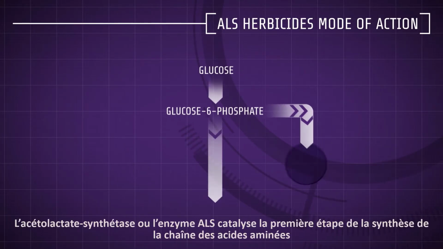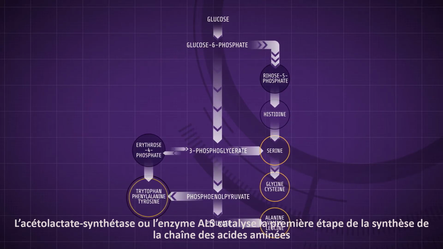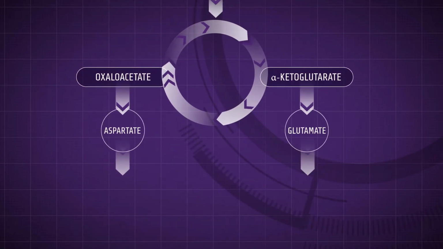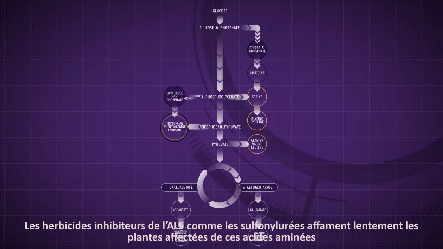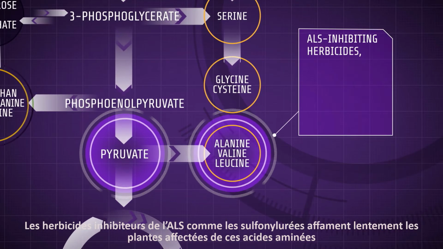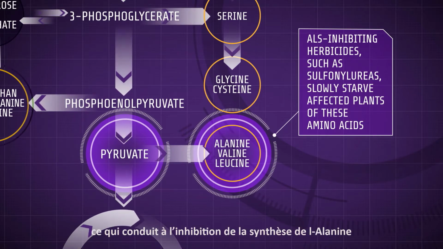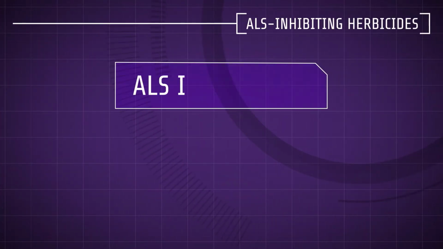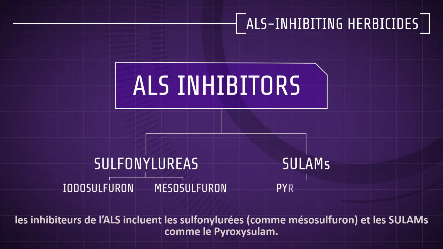The acetolactate synthase, or ALS enzyme, catalyses the first step in the synthesis of the branched chain amino acids. ALS inhibiting herbicides, such as sulfonylureas, slowly starve affected plants of these amino acids, which eventually leads to inhibition of DNA synthesis. ALS inhibitors include sulfonylureas, such as mesosulfuron, and sulams, such as pyroxsulam.